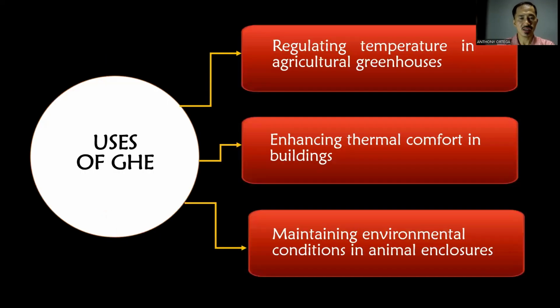The ground heat exchanger represents an economical and eco-friendly solution for harnessing the abundant and renewable geothermal energy stored beneath the surface of the earth. Ground heat exchangers are becoming more widely known for their many uses, including regulating temperature in greenhouses, enhancing thermal comfort in buildings, and maintaining environmental conditions in animal enclosures.